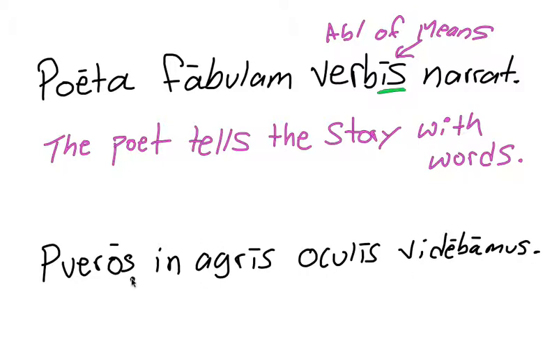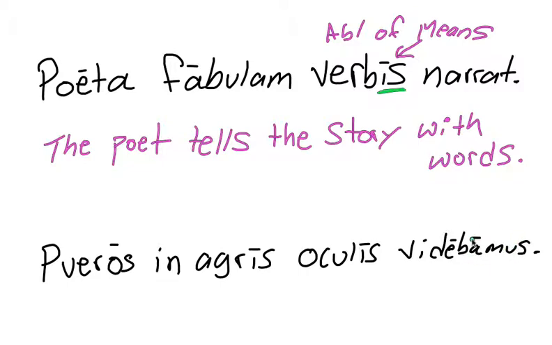Okay, so here's our sentence. Pueros in agris oculis videbamus. Pueros is accusative, so it can't be the subject, so we have to go to our verb, ending mus. And then we just learned imperfect tense, ba, so that's was.